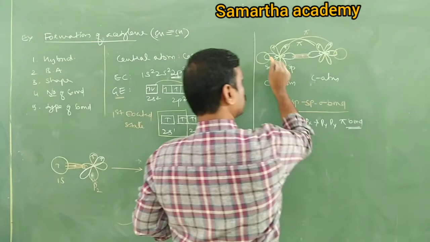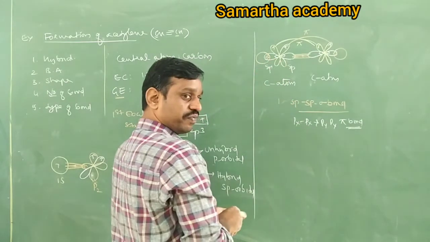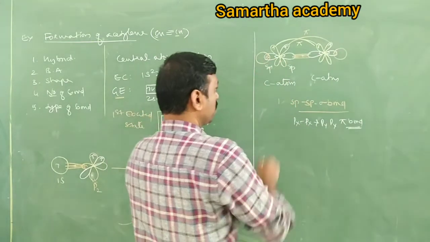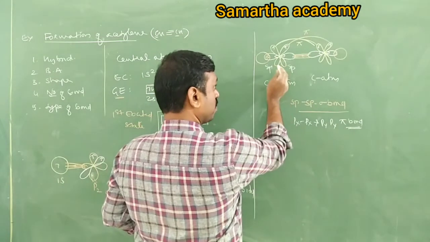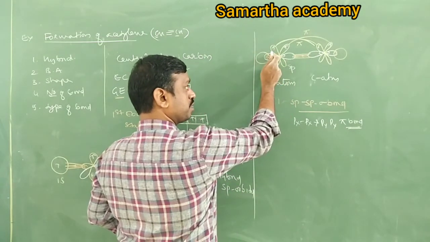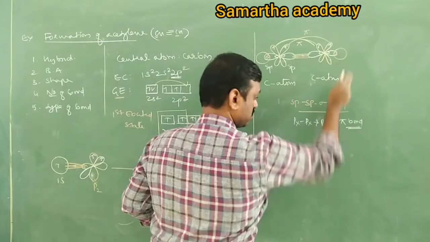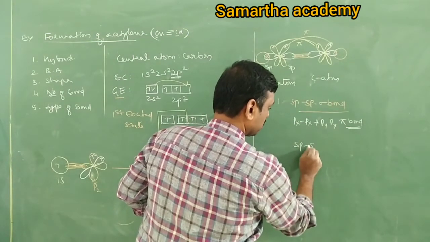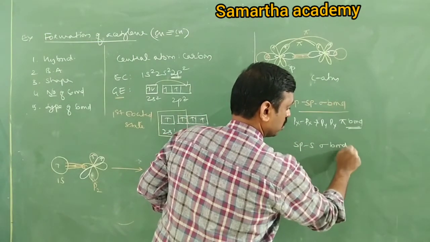They also overlap axially. So it is which sigma bond? sp-s. How many sp-s sigma bonds are there? Two.